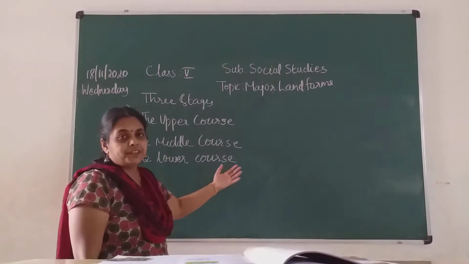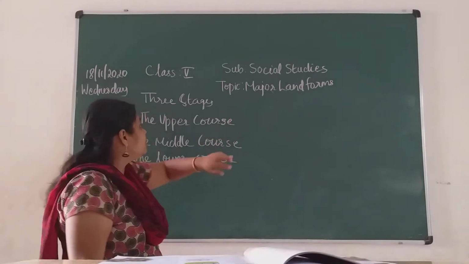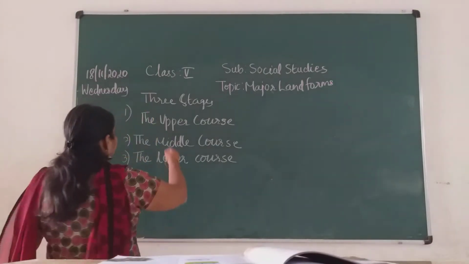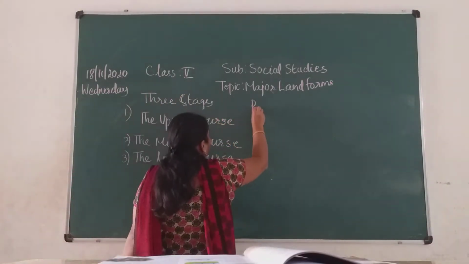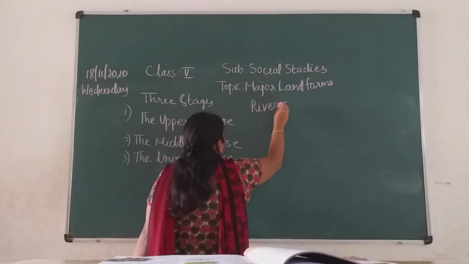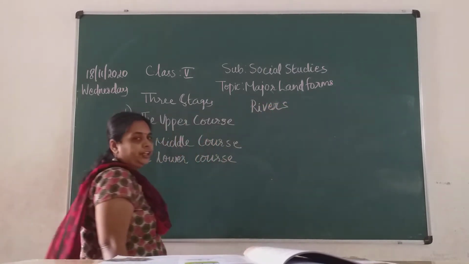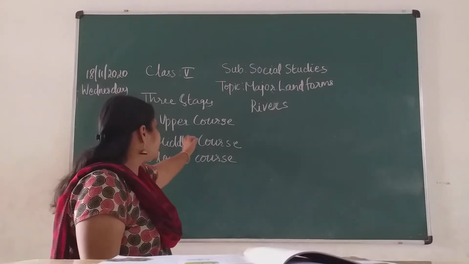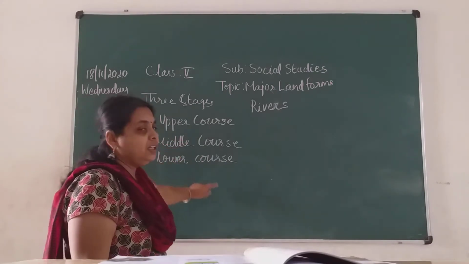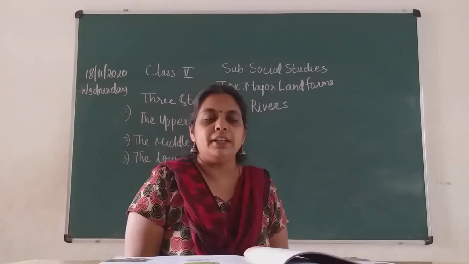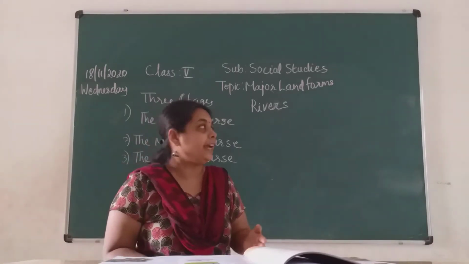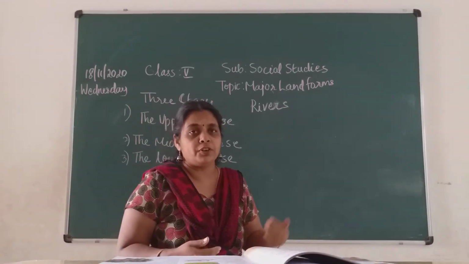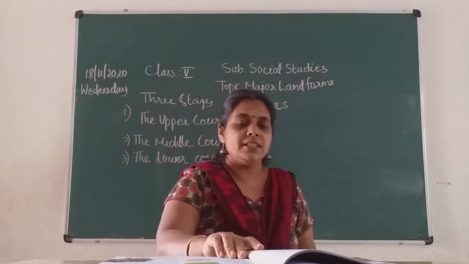So we are going to revise this lesson, major landforms. Today I am going to take the topic of rivers, children. Rivers form in the mountains. Many streams join together to form a river. The river follows three stages: the upper course, the middle course and the lower course. They are natural channels, children, carrying a huge amount of water with them and flowing from the mountains till they reach the sea.